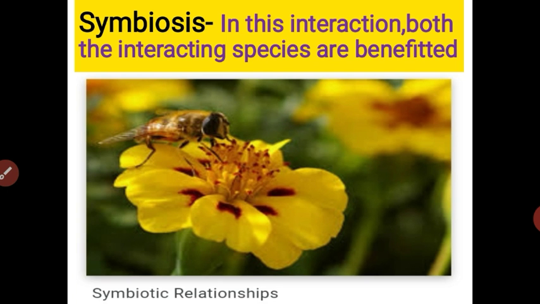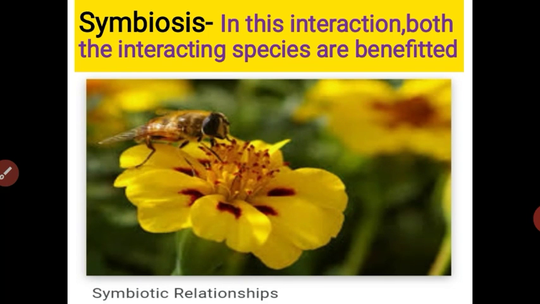Another main example is Rhizobium bacteria. This bacteria is present on the roots of peanut, and this bacteria fixes the nitrogen into nitrate, and this nitrate is absorbed by the plant. Got it, student? Symbiosis means in this interaction both interacting species are benefited.